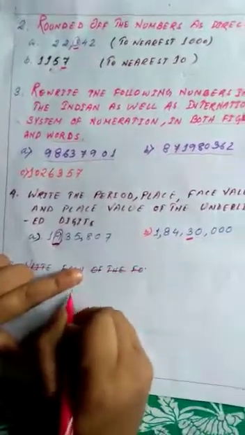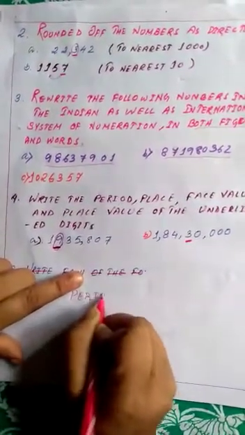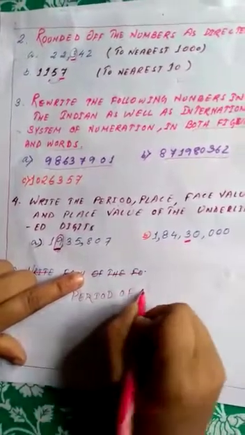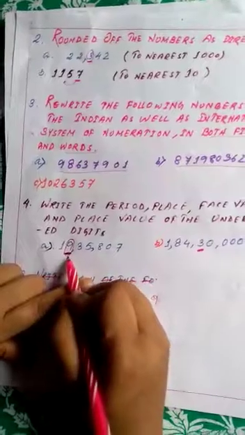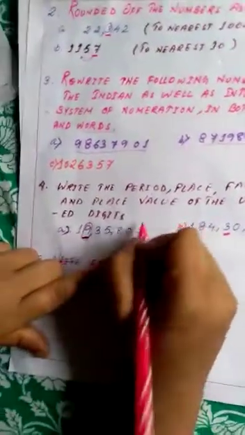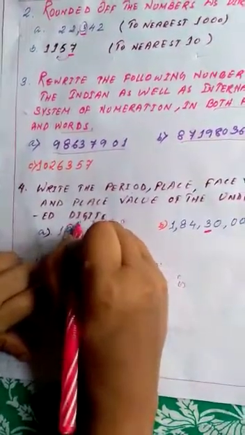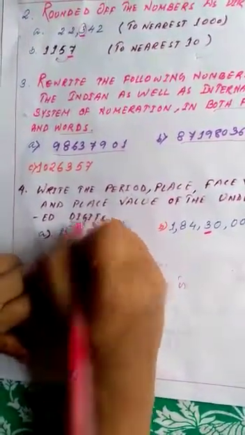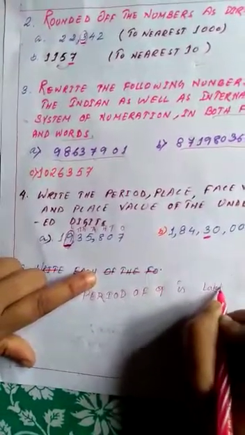For the period, you see ones, tens, hundreds, thousands, ten thousands, and so on. Here 9 is in the lakhs period.